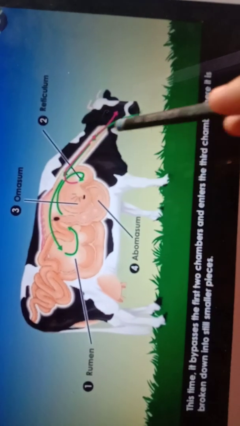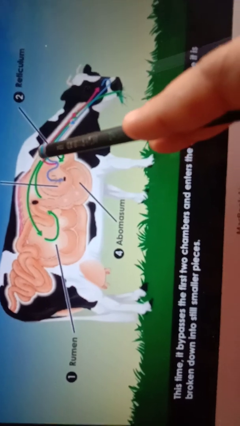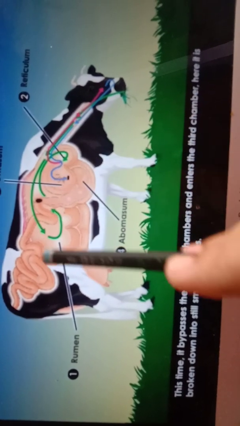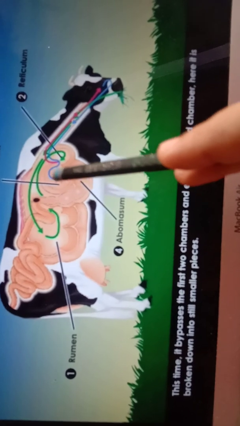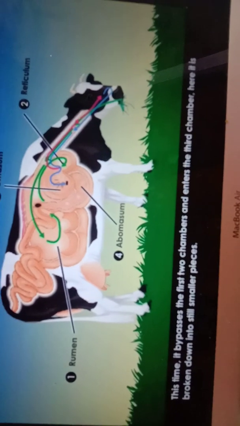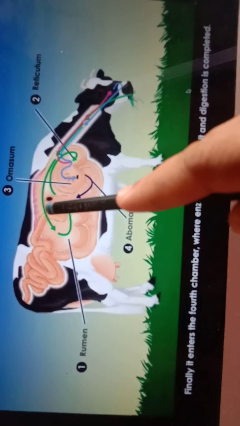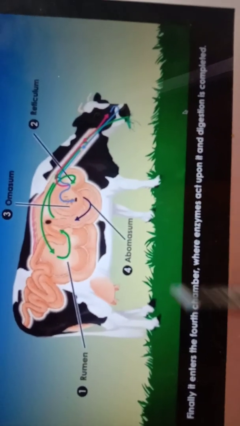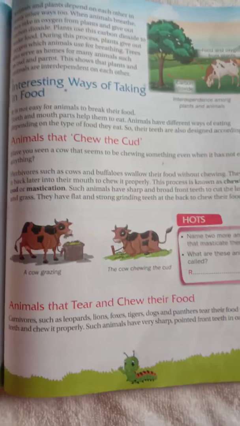See, coming from the second chamber, it chews and again it enters through the first and second and enters into the third chamber. And here it is broken down into smaller pieces. Finally, then it enters into the fourth chamber where enzymes act upon it and digestion is completed.